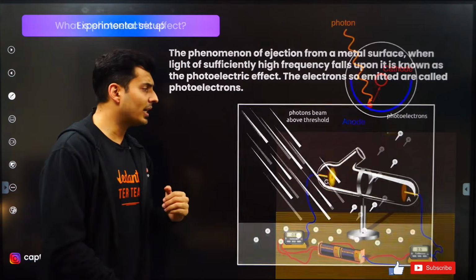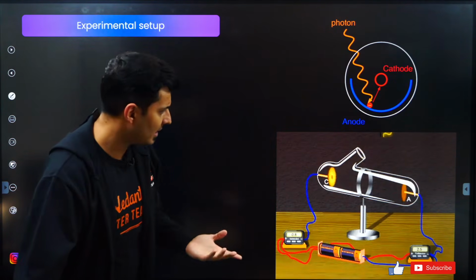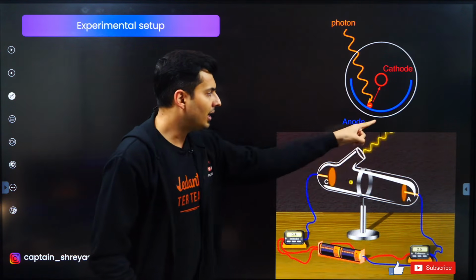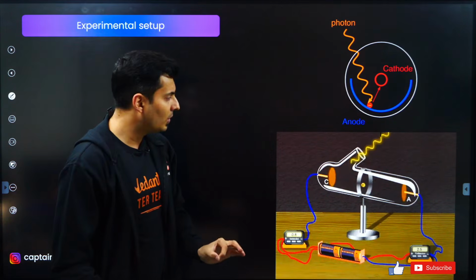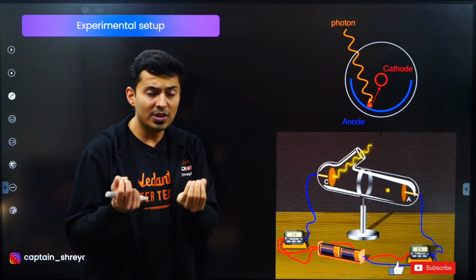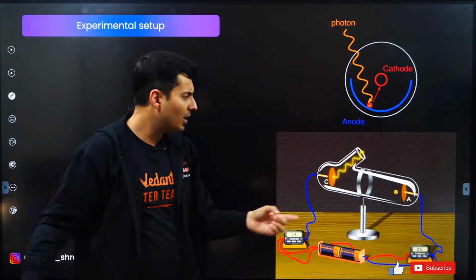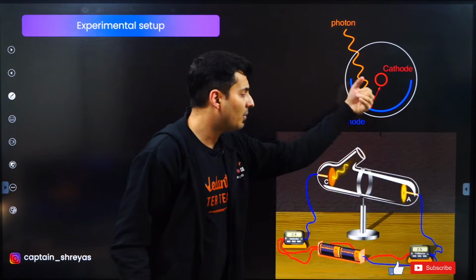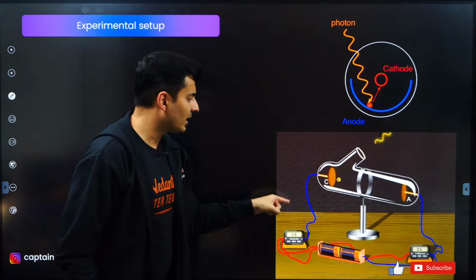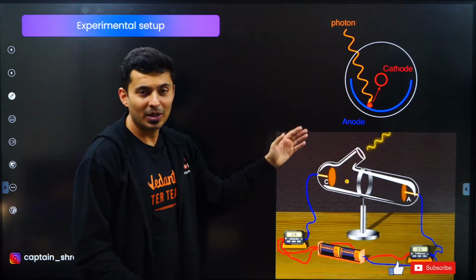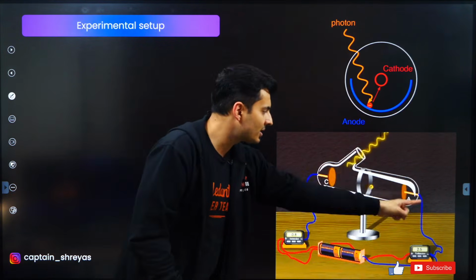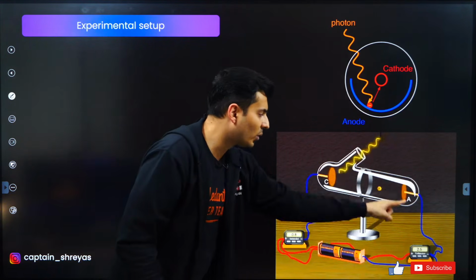Generally, to study the photoelectric effect, you use an elaborate setup where you have an empty vacuum chamber. There is a glass tube and light is falling through a window onto a metallic surface. As the light falls, if it has sufficient energy, the electrons get thrown out. Those photoelectrons are then collected on the other side, which is the anode, and the electrons flow through the circuit and again fall back into the metallic surface. Again, new light will fall and eject those photoelectrons, and that's how the electrons keep flowing in the circuit.